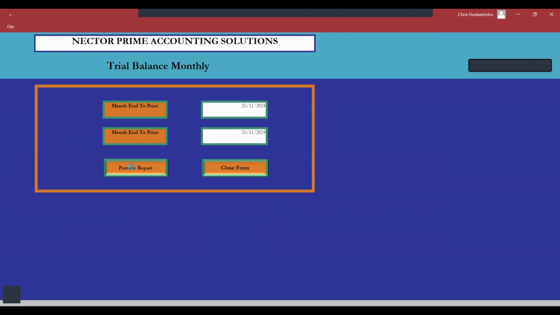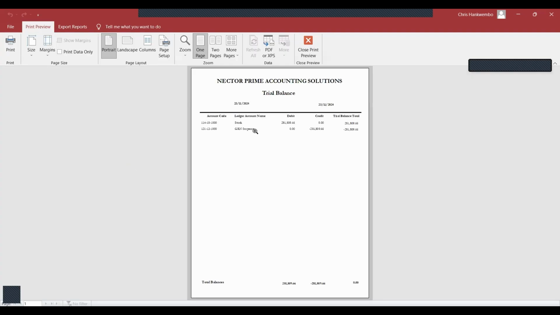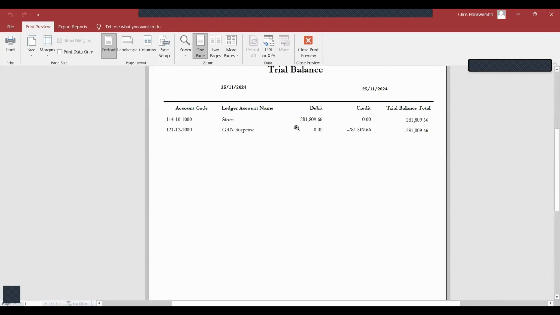We expected to see our balance and see what entries were posted. As you can see, the stock has gone up. The GRN is showing this, meaning this is required to be cleared by an invoice.